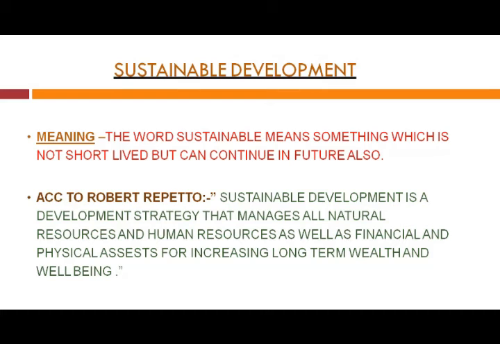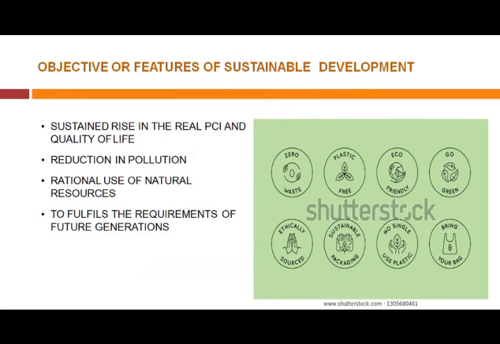So sustainable development is very important. Sustainable development is a development strategy that manages all natural resources and human resources as well as financial and physical assets for increasing long-term wealth and well-being. That is what sustainable development is.